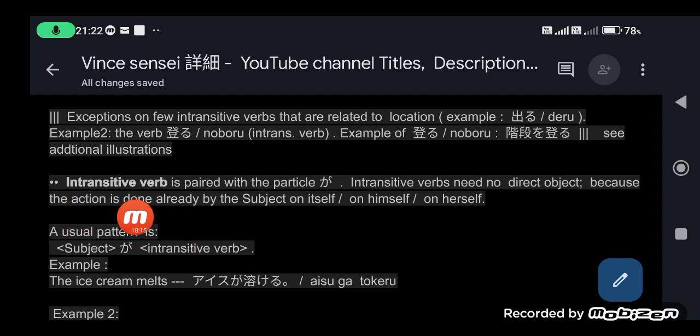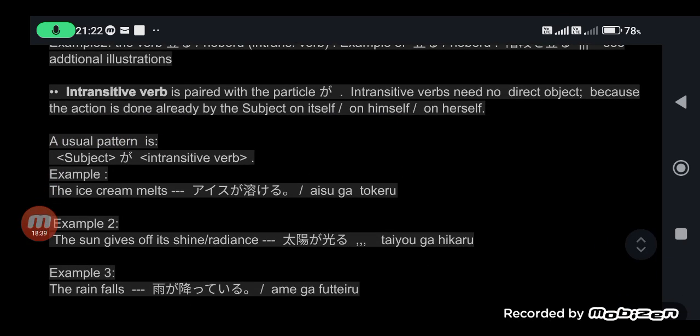And then the intransitive verb is paired with the particle ga. Intransitive verbs need no direct object because the action is done already by the subject on itself, on himself, on herself. There's a usual pattern here for intransitive verbs: subject plus ga, intransitive verb. Subject plus ga, intransitive verb.